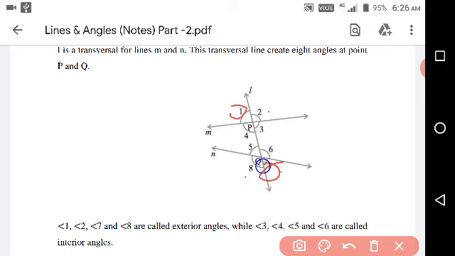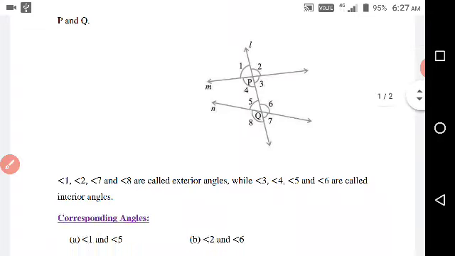So angle 1 and angle 7 are a pair of alternate exterior angles. You can identify the other pair. It will be angle 2 and angle 8. These are the pair of alternate exterior angles.